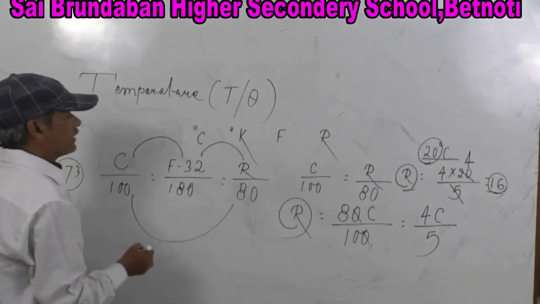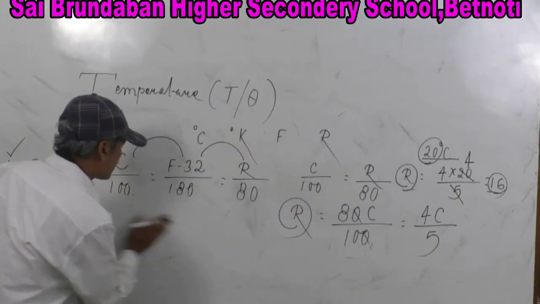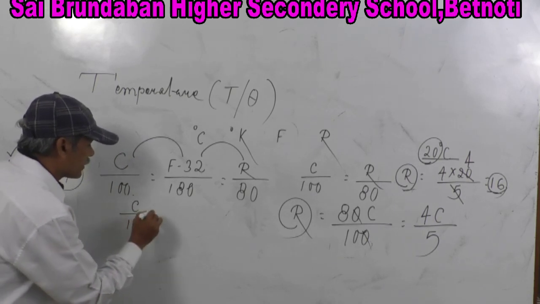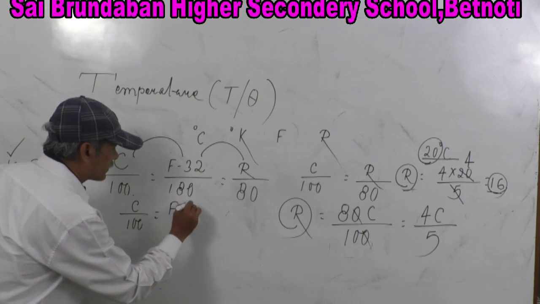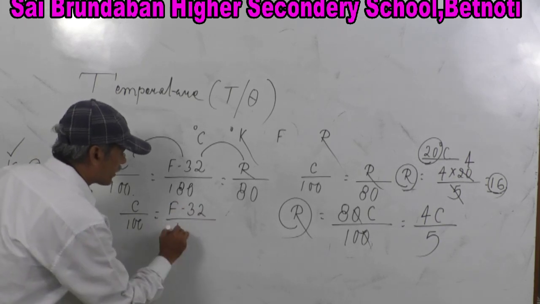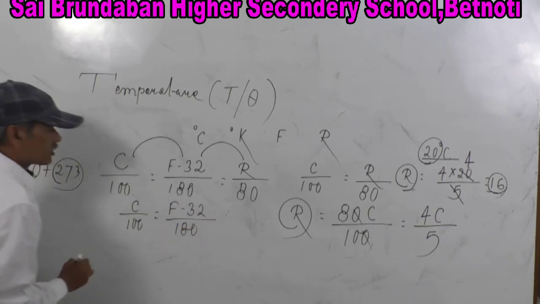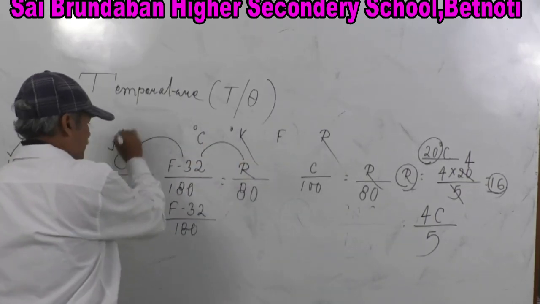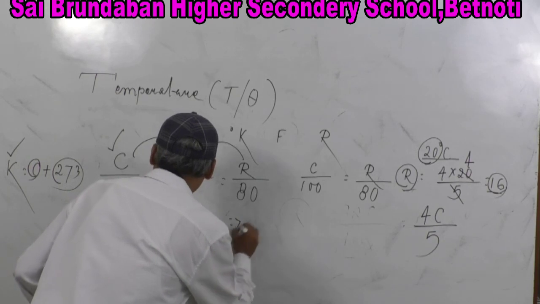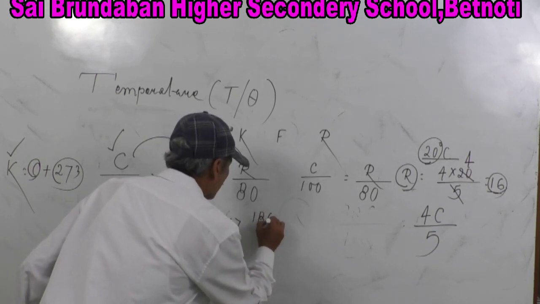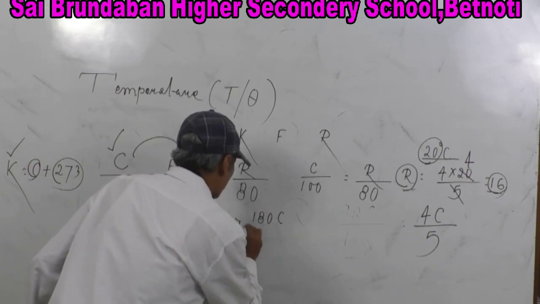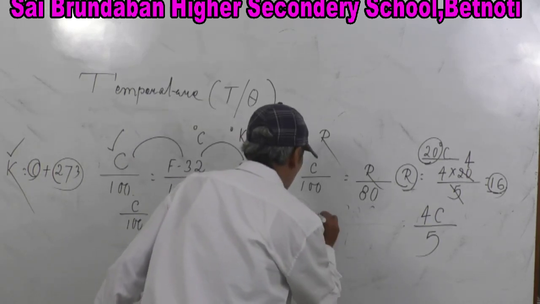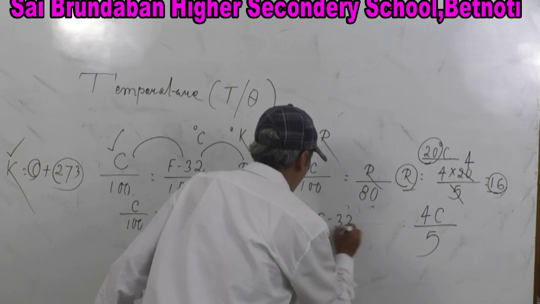Next, Fahrenheit. In the same way, you can also transform the equation C by 100 is equal to F minus 32 by 180. Okay, just multiply it. But you have to remember this equation, no doubt. This implies 180 C by 100 is equal to F minus 32.